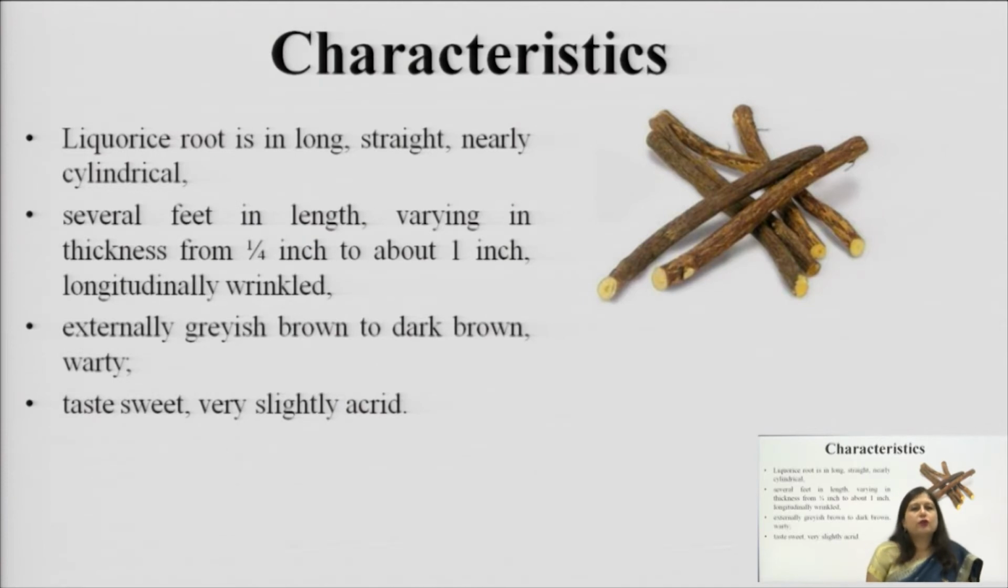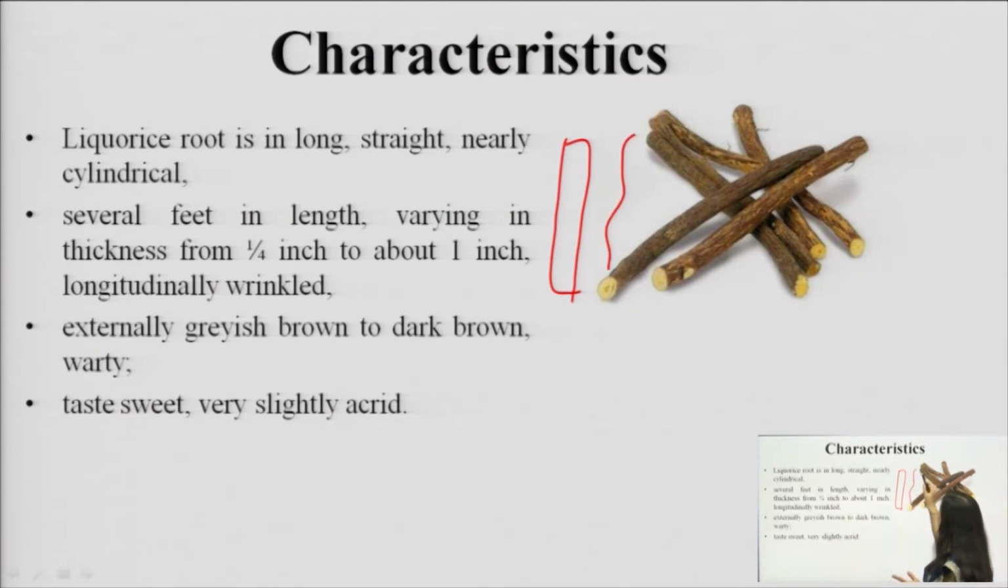Now, the characteristics of licorice. This licorice root is very long, completely cylindrical in shape. It is not wavy or folded; it is even and completely straight in nature. So, long, straight and nearly cylindrical roots are there. Generally, we are talking only of roots because stems are not used as frequently as the roots of licorice, though the stem also has chemical constituents.